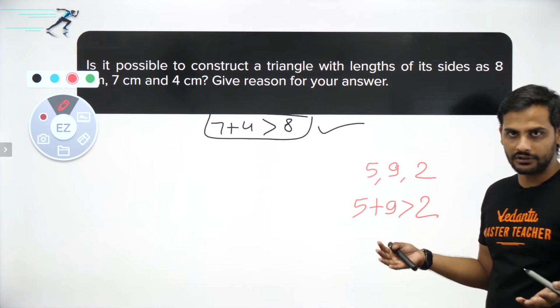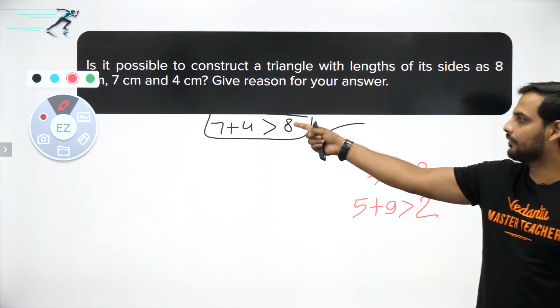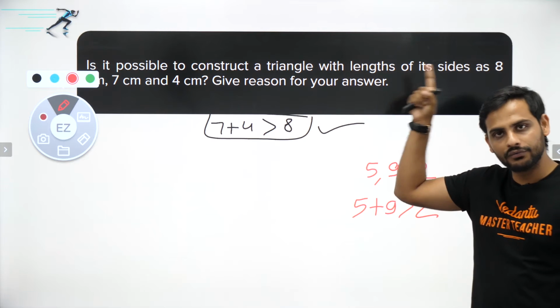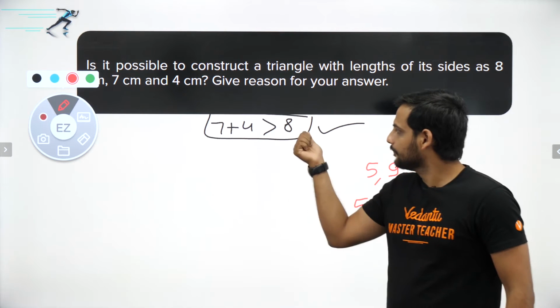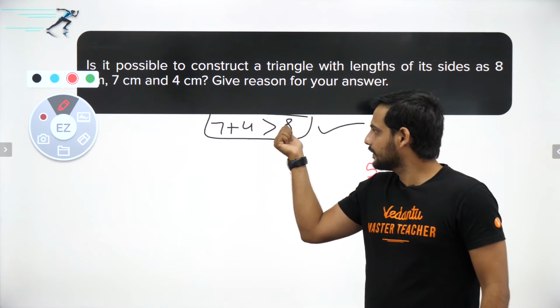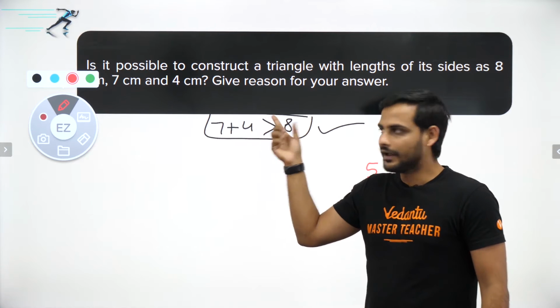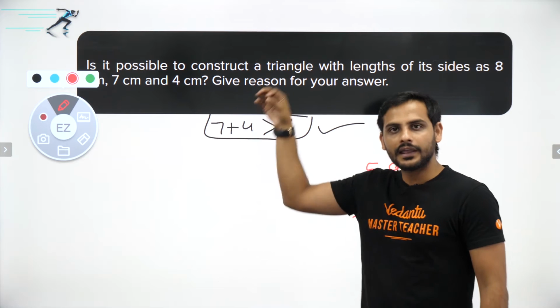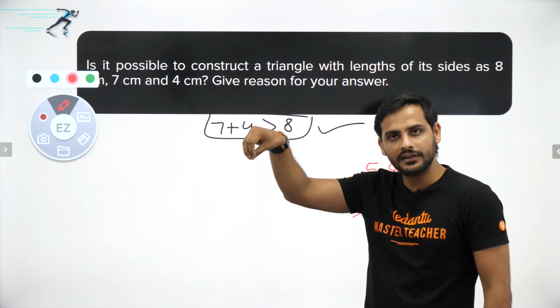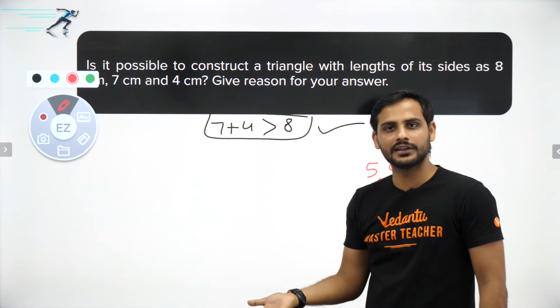Okay, you have to check for all three. The part which I have told you, which combination to check, if it is true, the other two will obviously be true. Because see, bacho, the largest side, if it is less than the sum of the other two, now suppose 7 plus 8, 8 itself is the largest side, so the third side is definitely smaller than that.